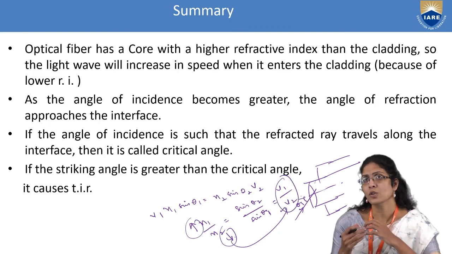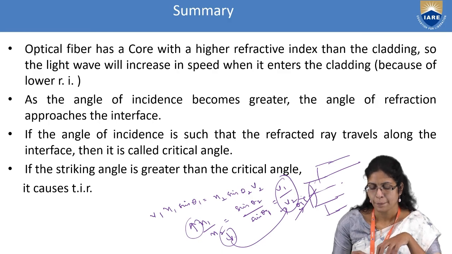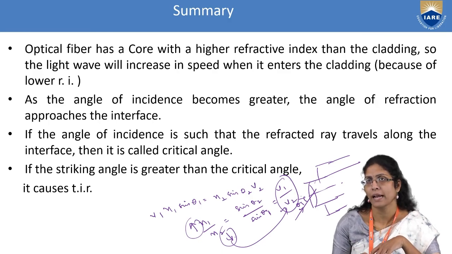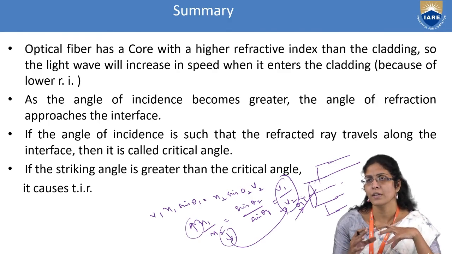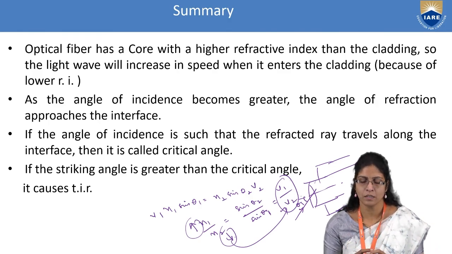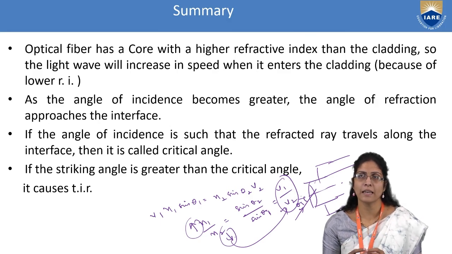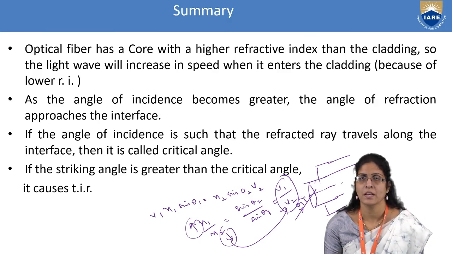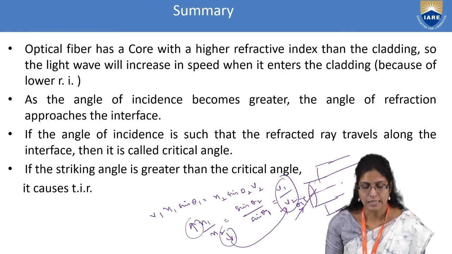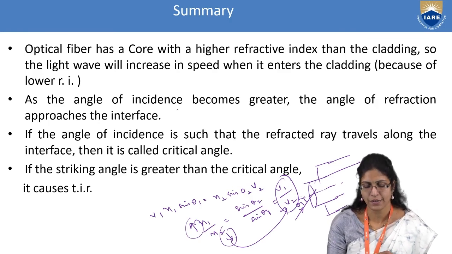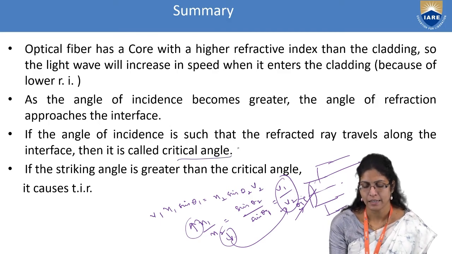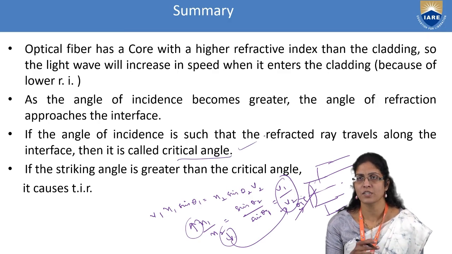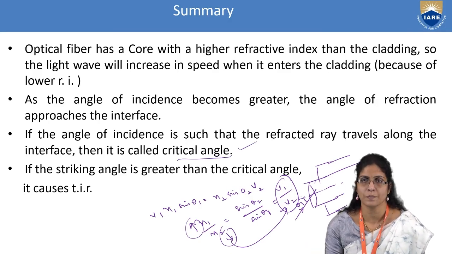Thus we can control the speed of light by tailoring the refractive index of the core and the cladding, and we can ensure that the refractive indices prevent the loss of the light ray from the core into the cladding. We have also seen that when the angle of incidence becomes greater, the angle of refraction approaches the interface, and at one particular angle, which is the critical angle, the ray doesn't enter into the cladding but just reflects back into the core.